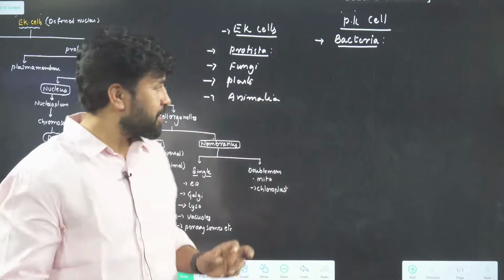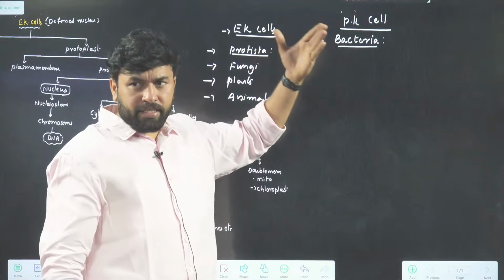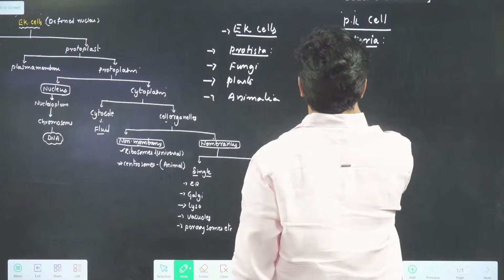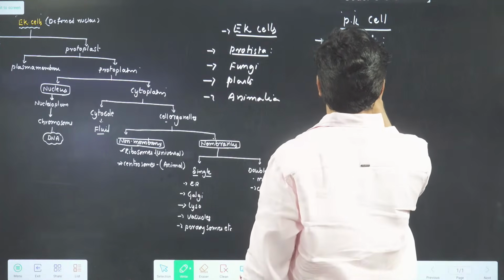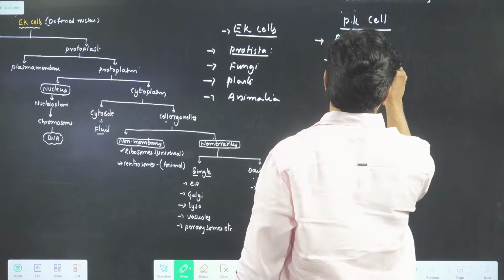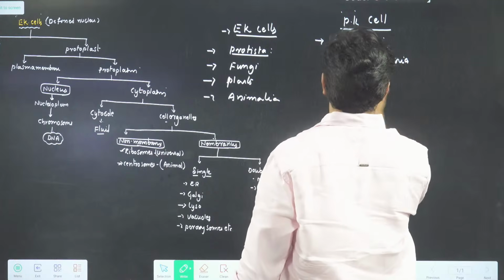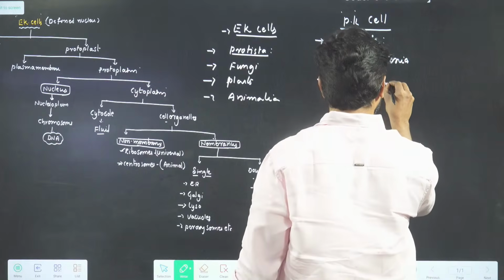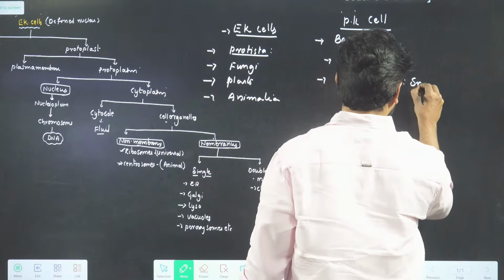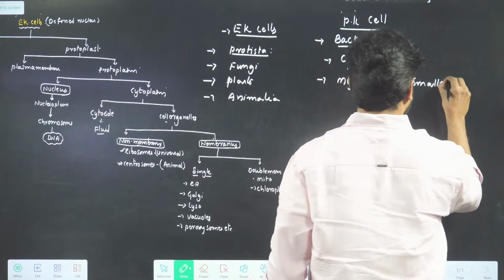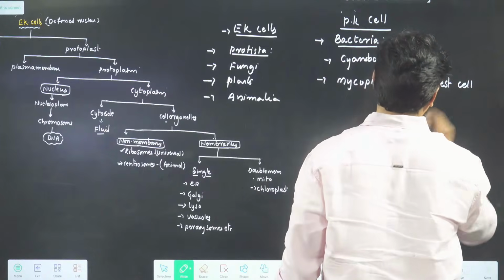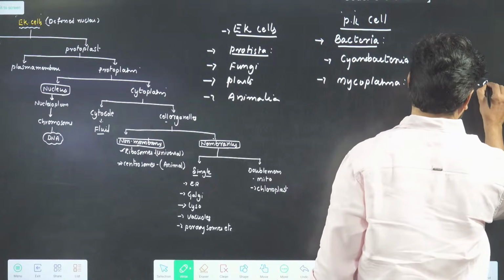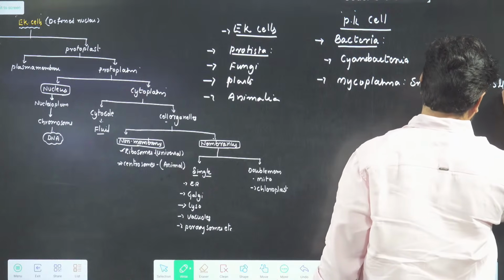Observe, in that case, varieties of bacteria are there, eubacteria, archaebacteria, some names I will denote. First one, cyanobacteria. One more is there, mycoplasma. I think you know, mycoplasma is the smallest living cell in the entire living world. So far, among the cells which are noticed, the smallest living cell is mycoplasma, which is around 0.3 micrometers.